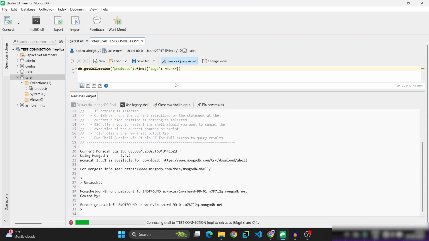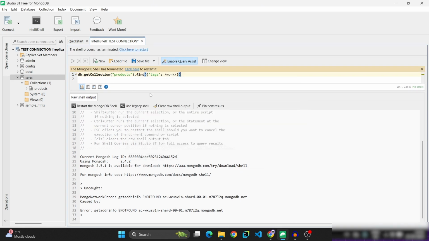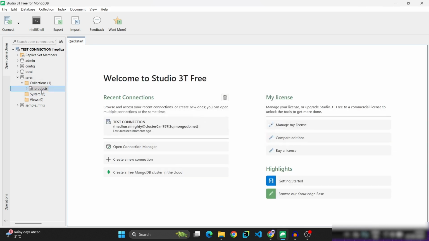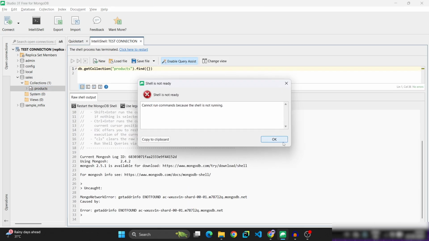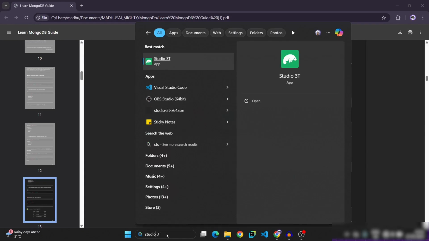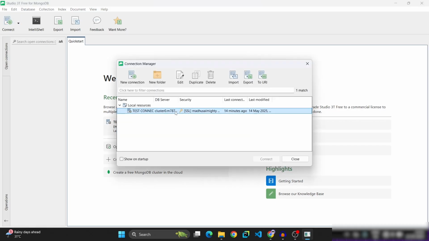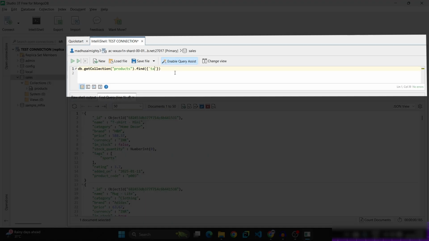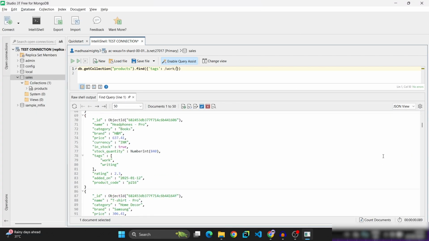Sometimes you may get this type of trouble. MongoDB shell has terminated. Click here to restart it. Click here. Sometimes it may restart or sometimes it may not restart. In this type of case, just close the terminal, discard, again click on products. If you find it again, then close Studio 3D, and again open Studio 3D. Connect it to the test connection, open products collection again. Now enter the command tags work. So these are all the documents where in the tags array elements there is work.